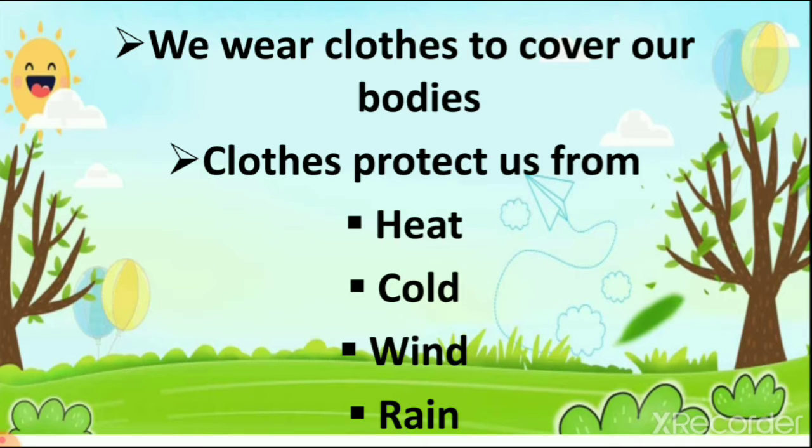So when we are inside the house, we must have to wear clothes according to days. Like in hot days we are wearing cotton clothes, in cold days we are wearing woolen clothes, and in rainy days we are wearing raincoat when we are going outside the house. So clothes protect us from heat, cold, wind and rain.